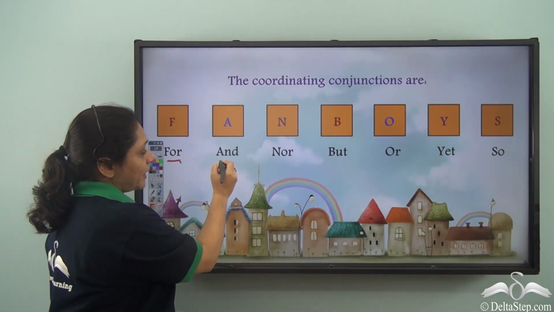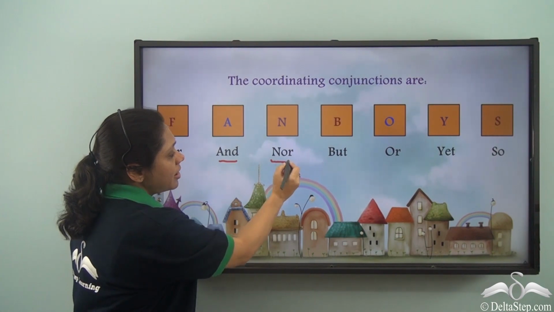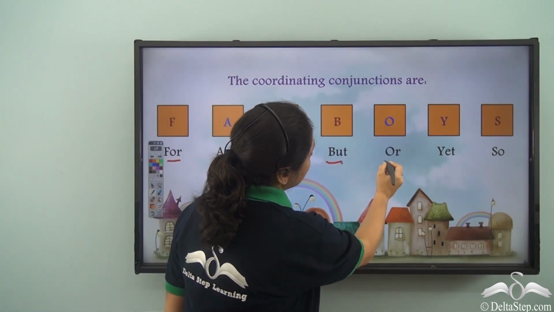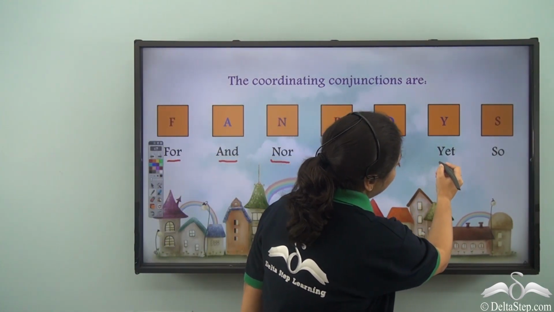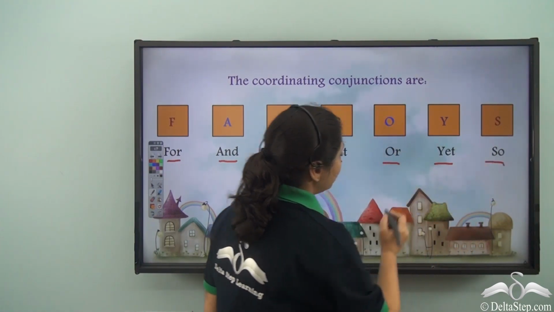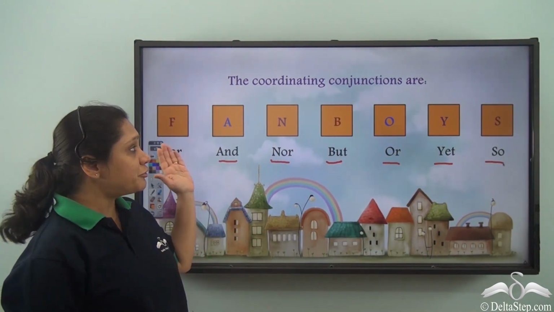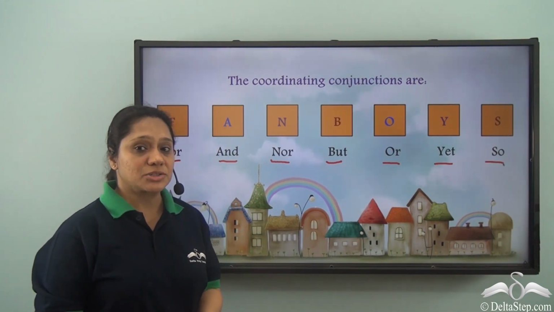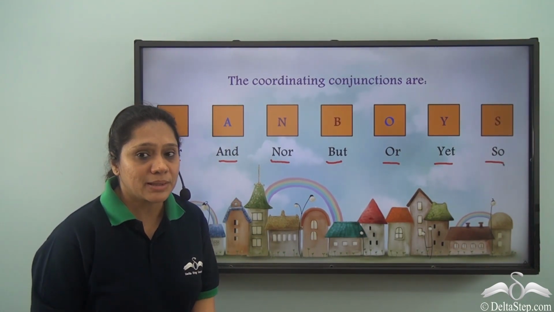For, and, nor, but, or, yet, so are all different types of coordinating conjunctions and we remember them with the acronym FANBOYS.